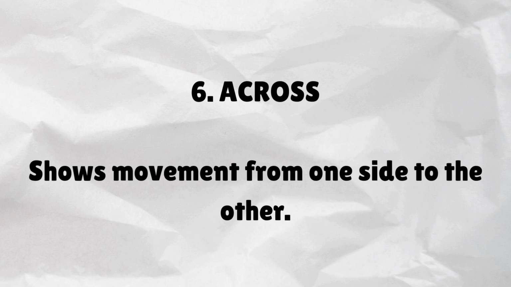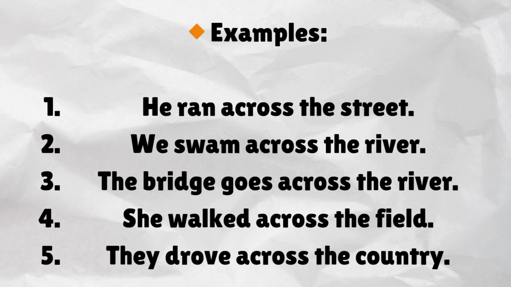Across. Shows movement from one side to the other. Examples. He ran across the street. We swam across the river. The bridge goes across the river. She walked across the field. They drove across the country.